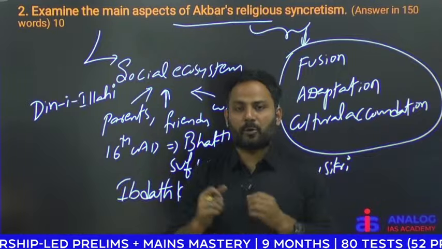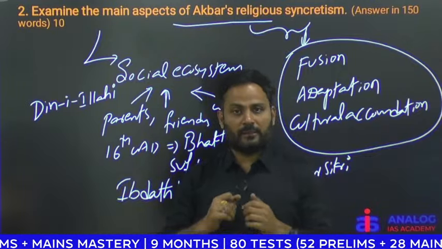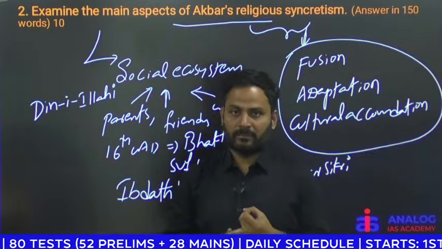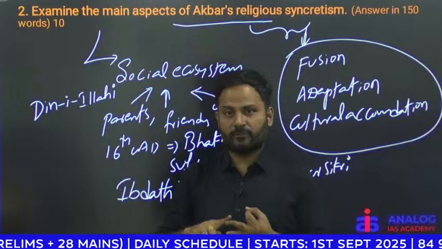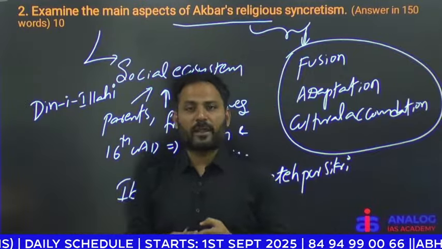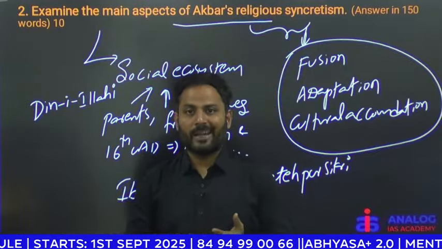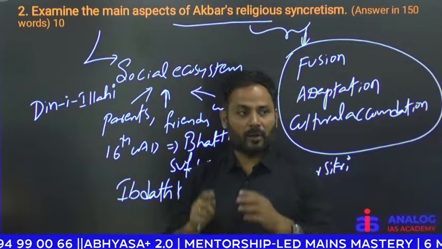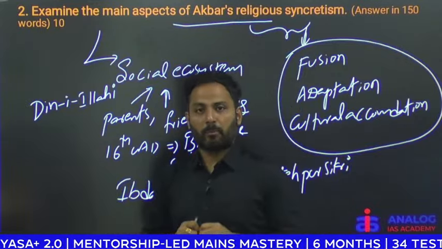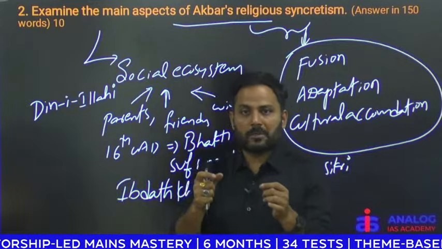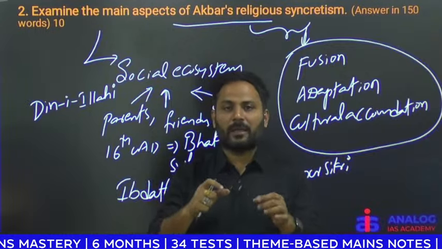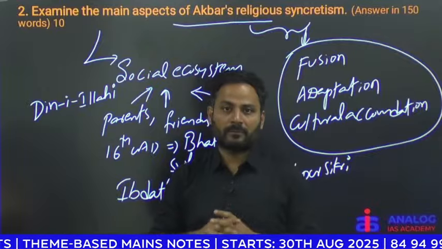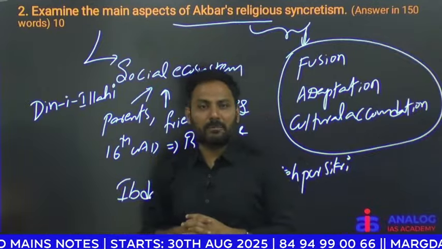Din-i-Ilahi, the divine order created by Akbar, was an amalgamation, a right blending of all the important elements and principles of various faiths, like sun worship, Sunday as a holiday, preferring only vegetarian food, and following noble principles like truth, honesty, integrity, compassion, kindness. You can also see the element of politics here. The followers of Din-i-Ilahi must surrender their dignity, life, and property for the Sultan. So these are the important principles he mentioned.